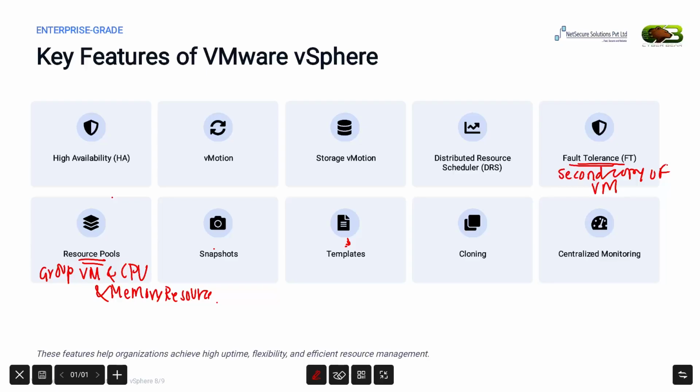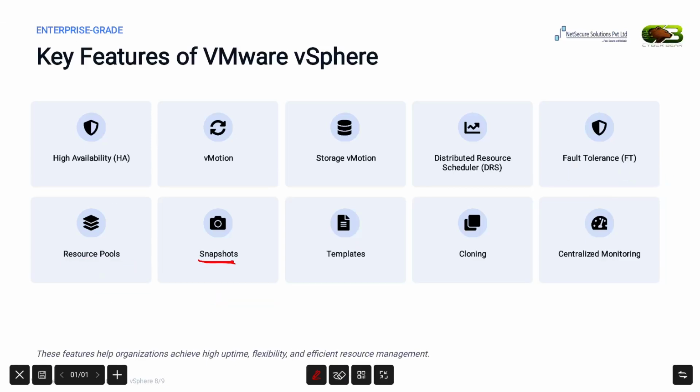Then we have the next feature, that is snapshot. A snapshot captures the current state of a virtual machine before making major changes like installing software or applying updates. Administrators often take a snapshot so that they can quickly restore the virtual machine if something goes wrong.